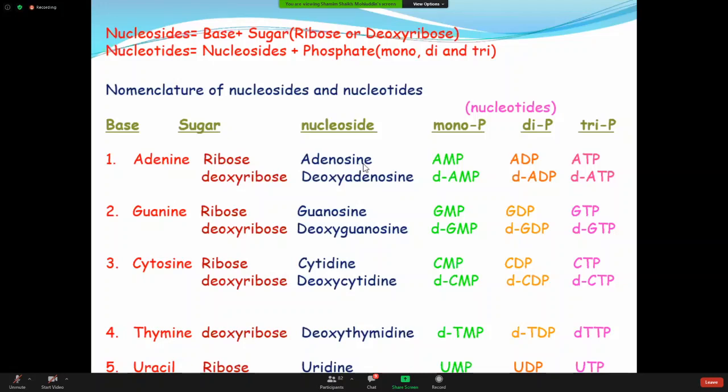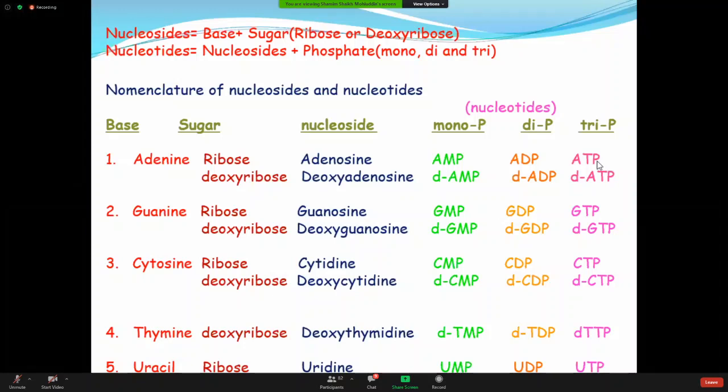Over the adenosine, when you are adding one phosphate, it is converting into AMP. What is the full name of AMP? It is adenosine monophosphate. Mono means one. When you are adding another phosphate, it is converting into adenosine diphosphate. When you are adding another phosphate, it is converting into adenosine triphosphate.